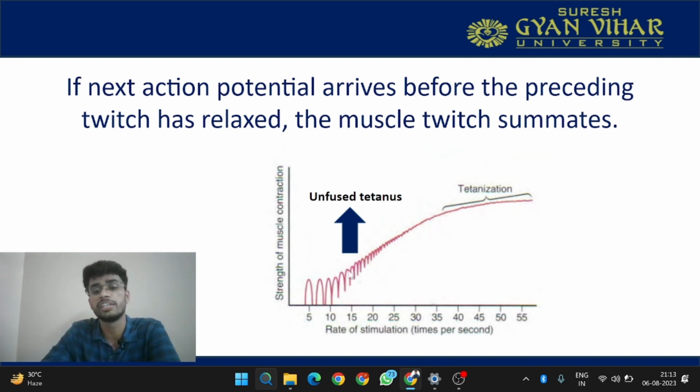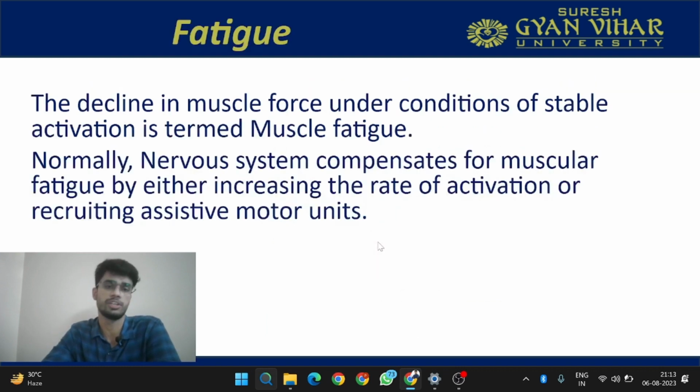then this is called a tetanization. As you can see, there is a roughness in the curve over here, but here this has become smooth. There are lesser curves up and down, there are lesser troughs over here. So this is the tetanization. This is fused tetanus and this is unfused tetanus.